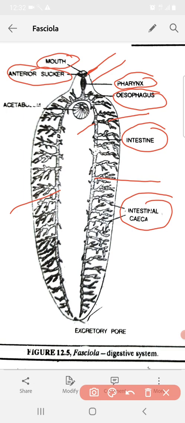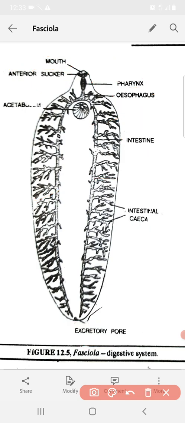You need to keep in mind that excretory pore is not part of the digestive system. This is part of the excretory system. So most of the time students make the mistake of explaining the excretory pore in the digestive system. You don't need to explain the excretory pore here. It is a part of the excretory system. There is no anus in the case of the digestive system of Fasciola hepatica.